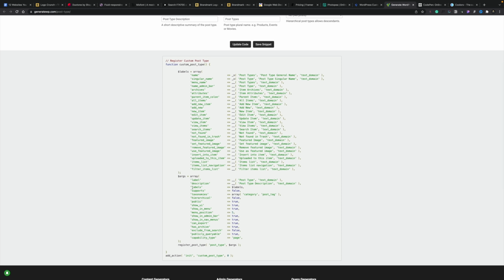So all of this is generated dynamically for us based upon what we input. Then, like I say, we can just drop that into our functions.php file or use a tool like Code Snippets. And then we have our custom post type created with no more plugins to manage and maintain. Very, very sleek.